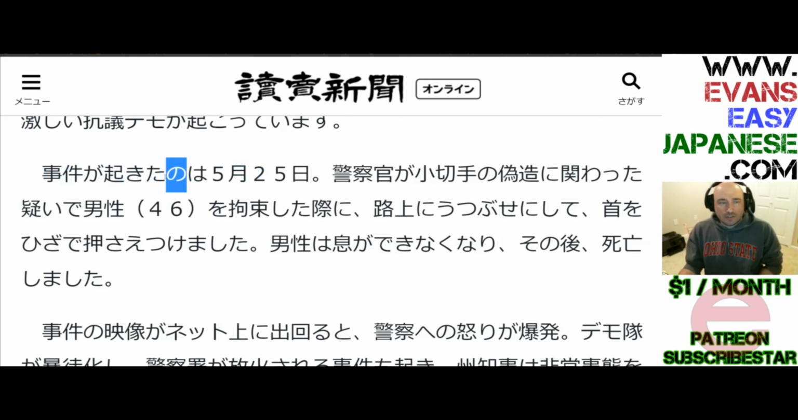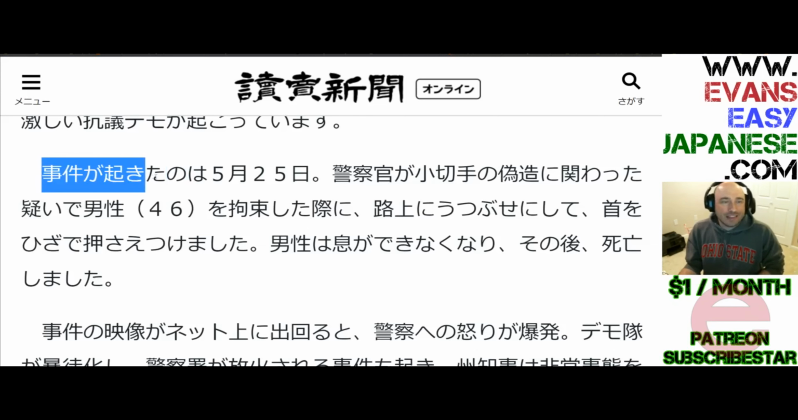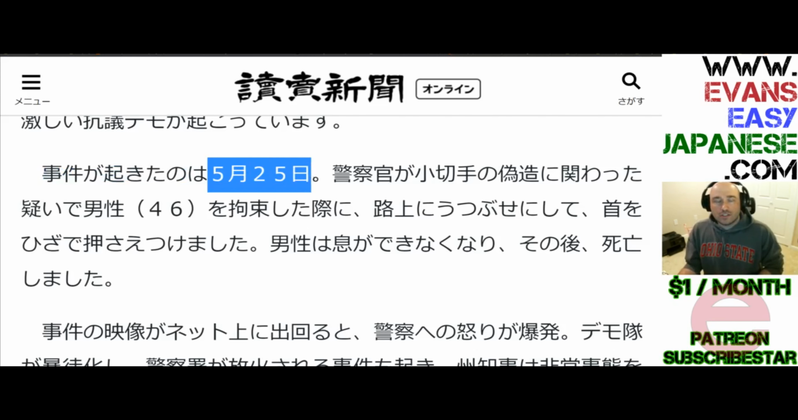Notice how they're turning it into a noun with a no particle. Jiken ga okita no wa. So the happening of the, the awakening of the incident. Let's just translate this as the event took place 5月25日 on the 25th of June. I'm sorry, that is May.